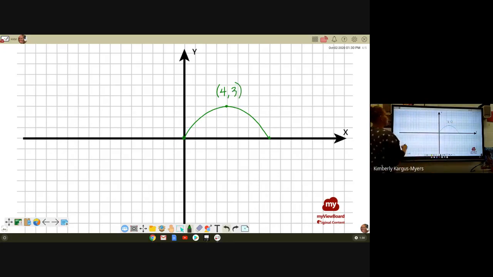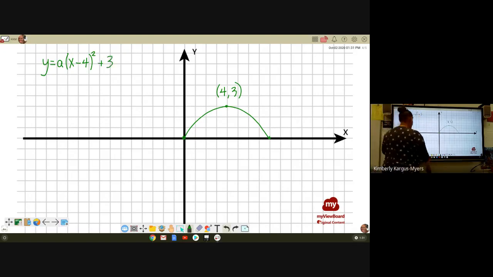So if we were to put that into our general equation, y equals some a, we're not sure, we know it must be negative, right, because it's upside down, (x minus 4) squared plus 3. That's what we have so far. All right, then it said, is your equation complete? Well, no, because we don't know what the a value is. All we know is that it's going to have to be negative because this is an upside down parabola, right? That's the best we know. It looks like it's stretched out from the original, so there's got to be some number in there as well.